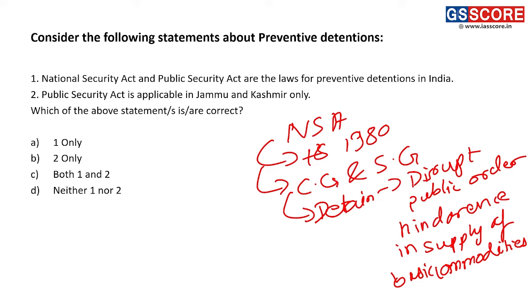These are the two reasons under which NSA can be enforced by the central government or state government.